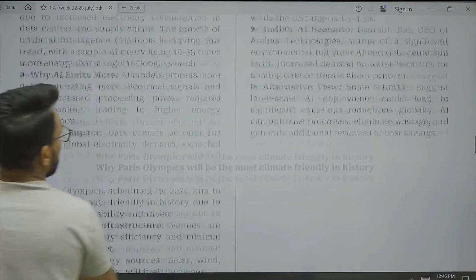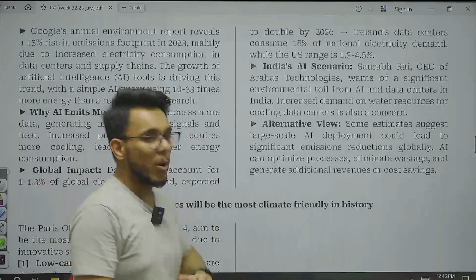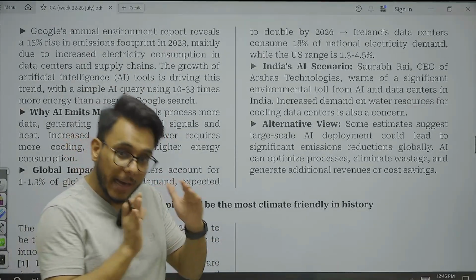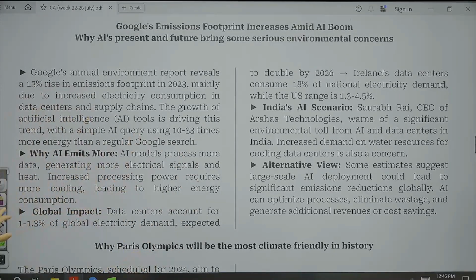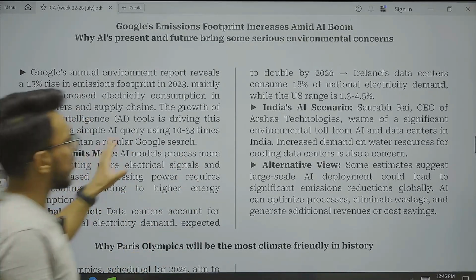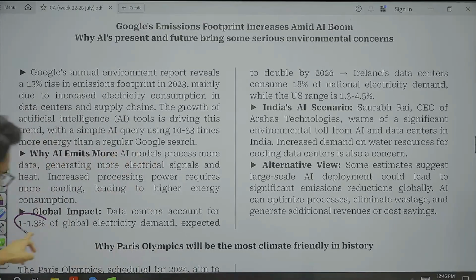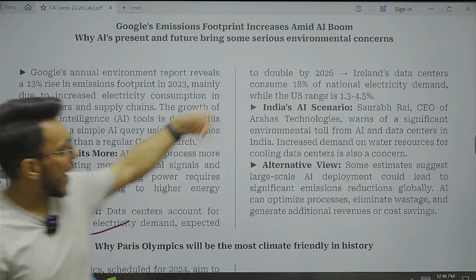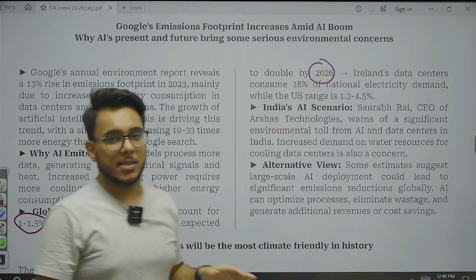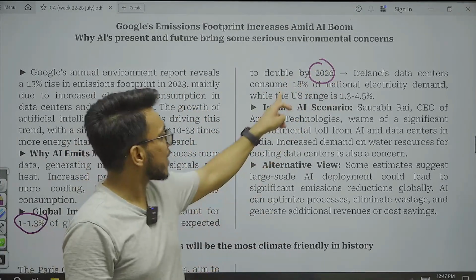So therefore, guys, the AI that we say is going to be a breakthrough technology on the climate front, on the climate front it will have a negative impact. Now you see this particular thing. Now they are consuming 1 to 1.3% of global electricity demand, but it will increase and double by 2026.